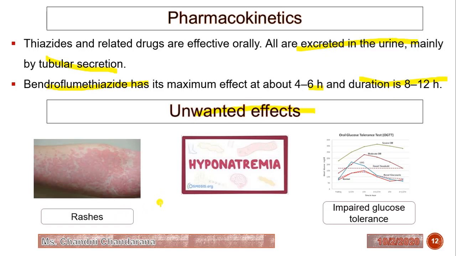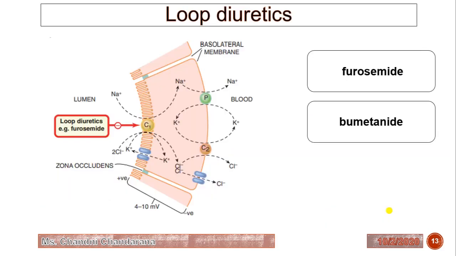Skin rashes, then hyponatremia, which means there is a decrease in the level of sodium, and impaired glucose tolerance, because there is an inhibition of insulin secretion. The effect observed is impaired glucose tolerance. Now we will see the loop diuretics.